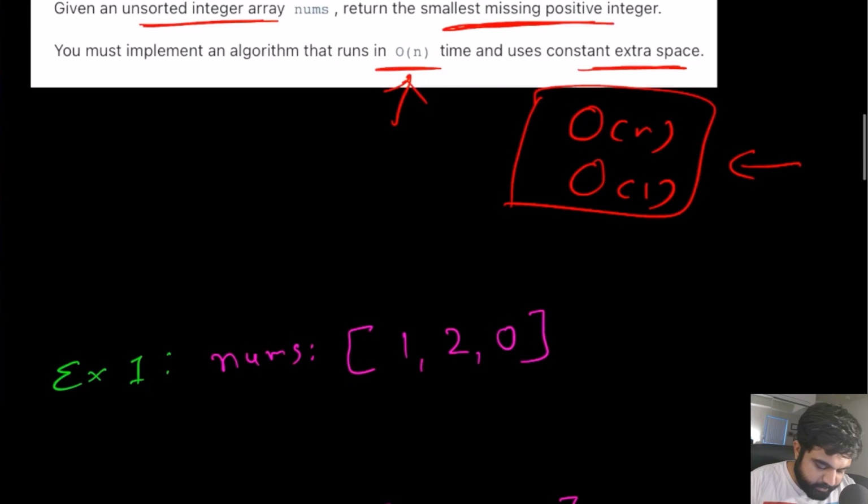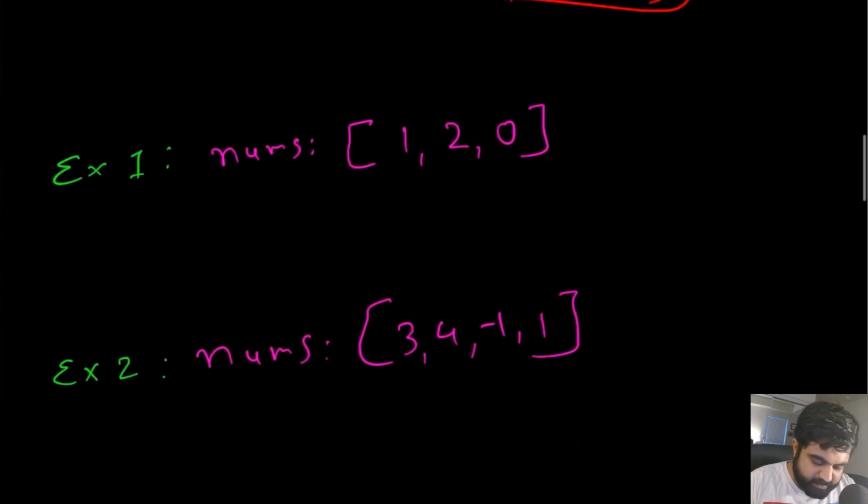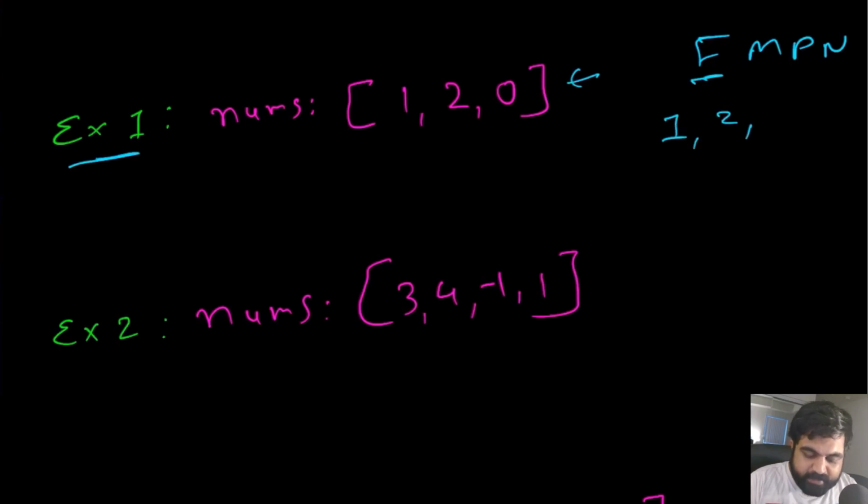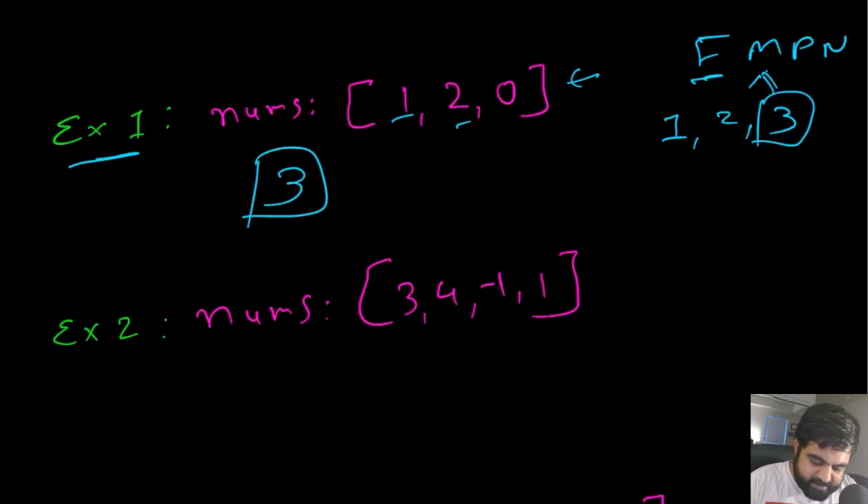Now first let's try to understand this with a few examples of what this problem is asking us to do. In this case we are given a numbers array with these values. Now we are trying to find the first missing positive number. What is the first positive number? First positive number is going to be 1. Then what is the second positive number? It's going to be 2. What would be the next one? It would be 3. Now in this case, since 1 and 2 both are present, 3 is the first missing positive number. So we need to return 3 as the answer.